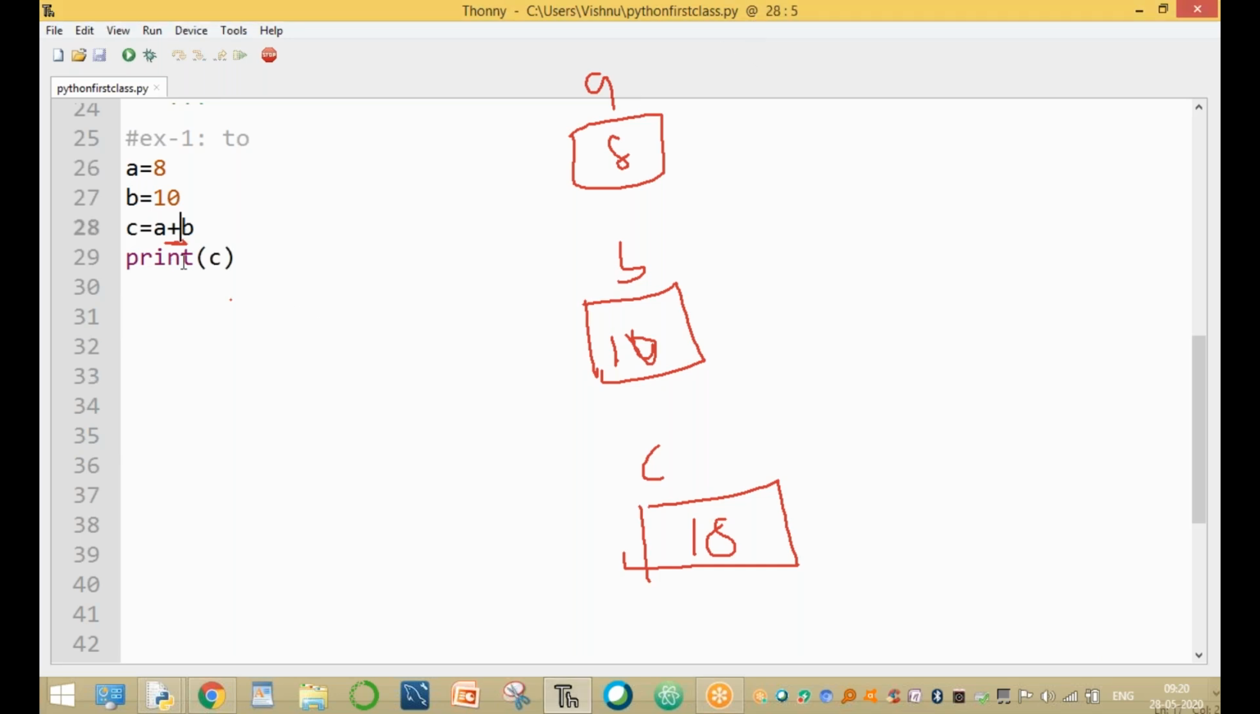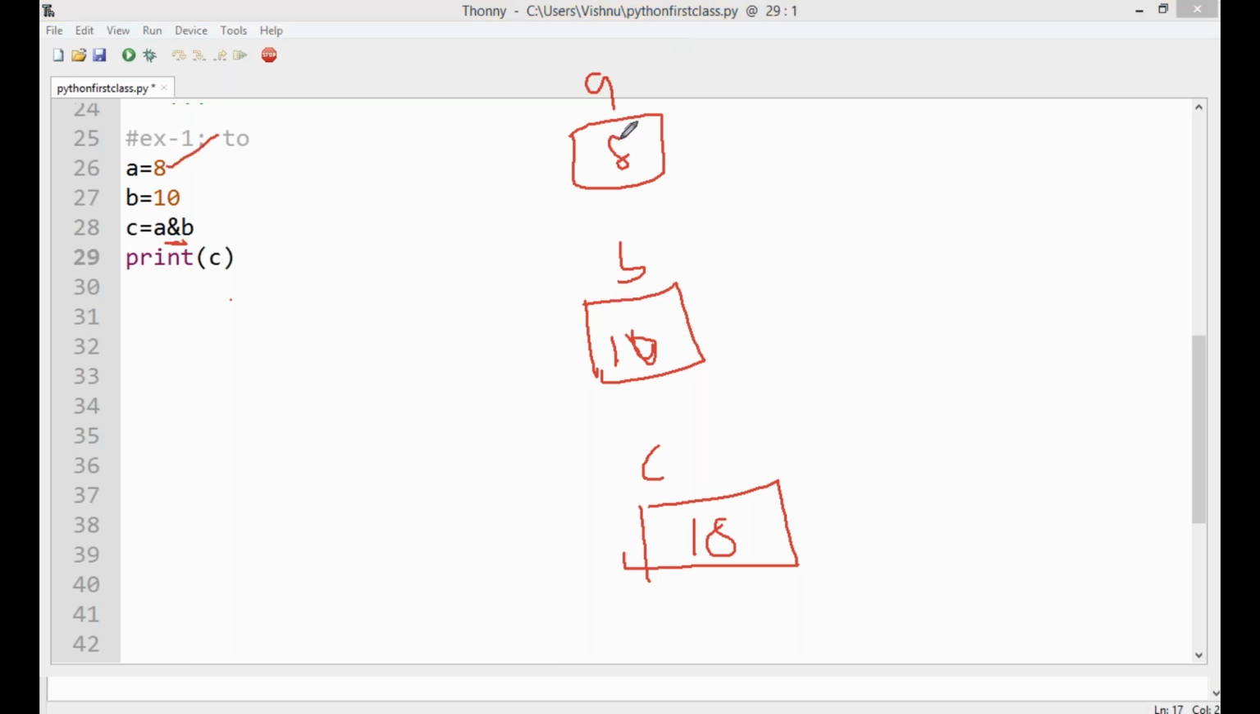Now, for example, if we are using the ampersand symbol, not the addition, not the subtraction, not the multiplication, not the division, not the floor division, not the remainder operator, but the ampersand. What is ampersand? Ampersand is the bitwise AND operator. Here the A value is equal to 8, but the bitwise AND operator performs the operation at bit level.